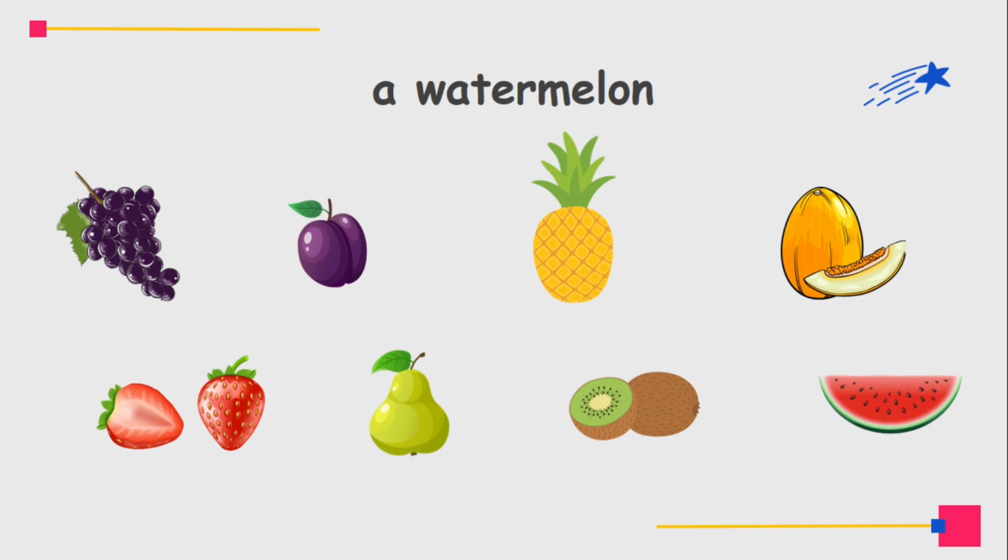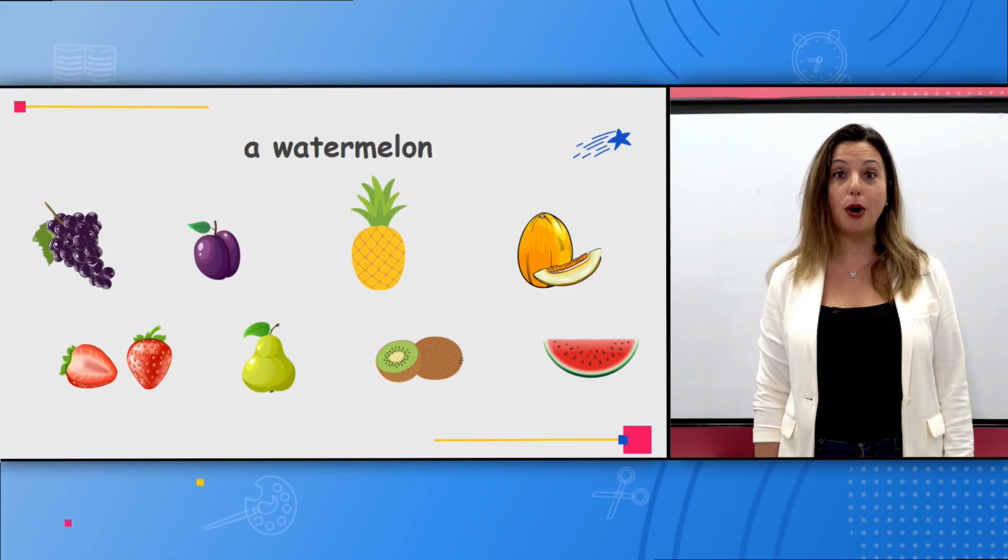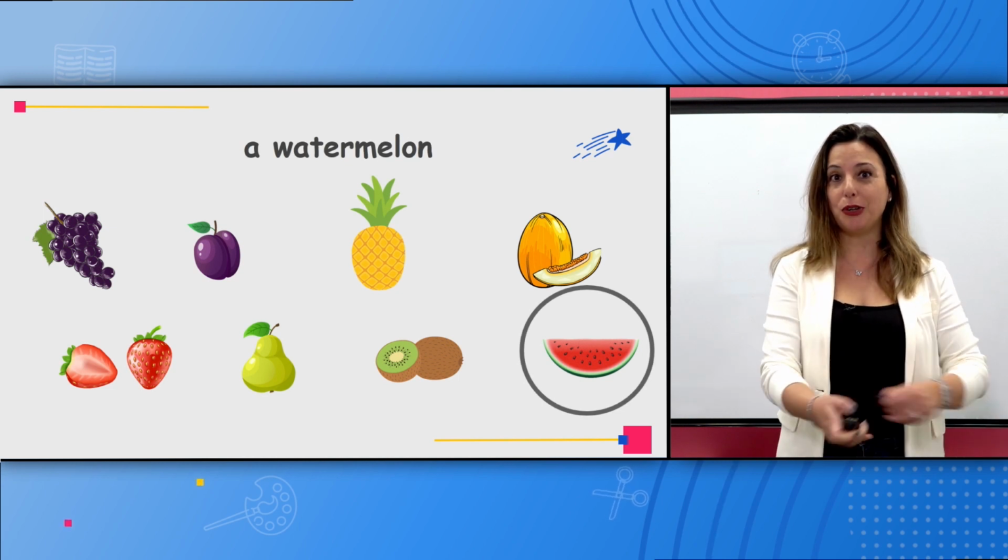I want you to read the word and tell me what picture it belongs to. Point at the picture. Point to the picture of the word written above. Can you read this word? A watermelon. Okay, where is the watermelon? This is the watermelon. Great.